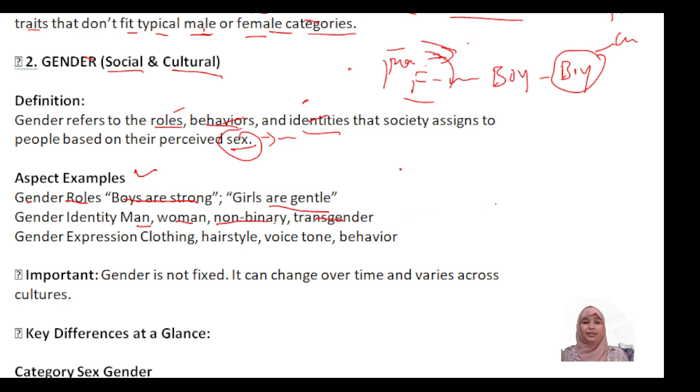Okay, you can see the two categories appear, with characteristics and appearance in them. Gender expression: clothing, hairstyle, voice tone or behavior. If a male is there, his voice should be like a lion. Am I right? Fine. Her behavior should be like a male, her voice tone like a male, her hairstyle like a male, and her clothing in the sense of a male itself.